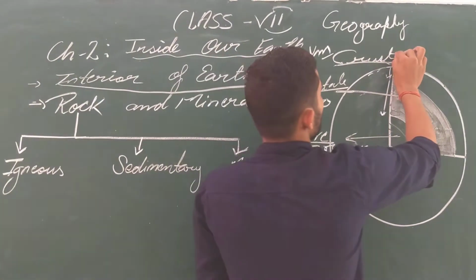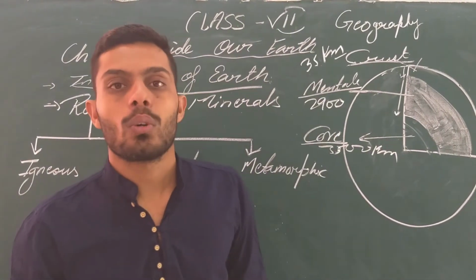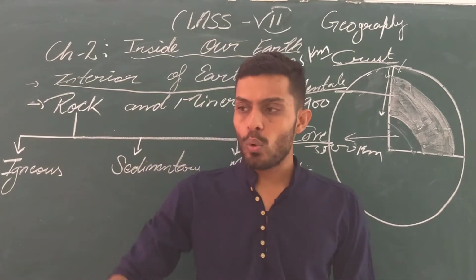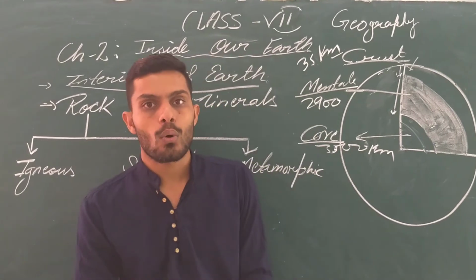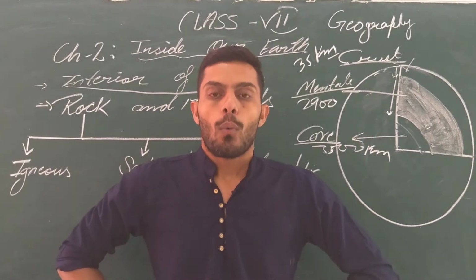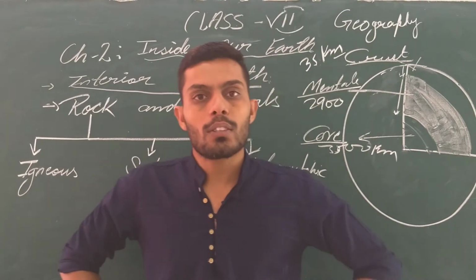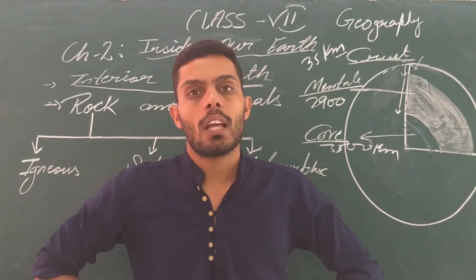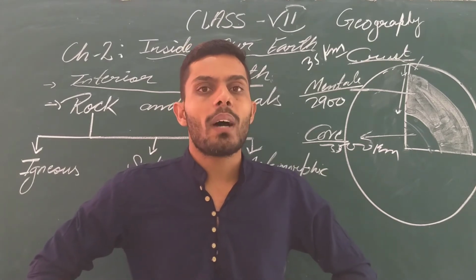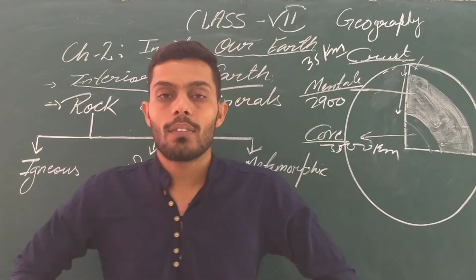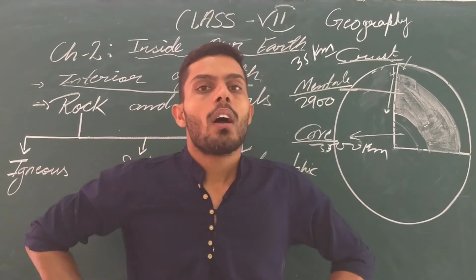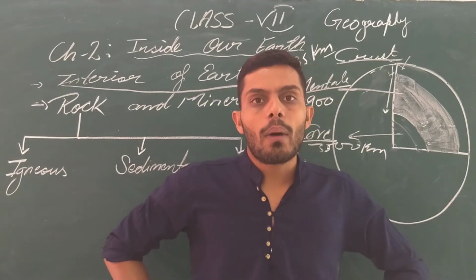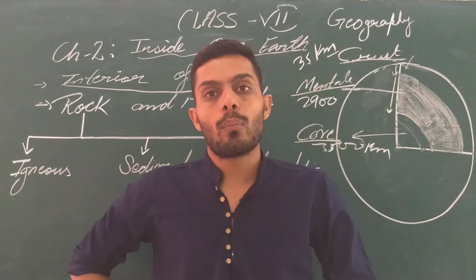The crust is divided again into two parts: the continental mass and the oceanic mass. Continental mass means that on which all the continents are resting. Oceanic mass means that on which our oceans are staying, or have been stabilized. The continental mass is only up to 5 kilometers, and the rest, 30 kilometers, is the oceanic mass. Got it?